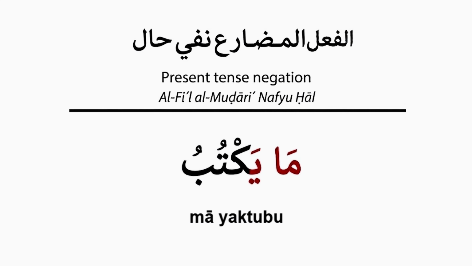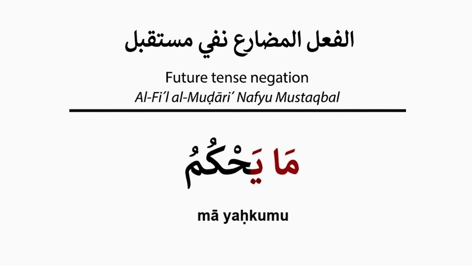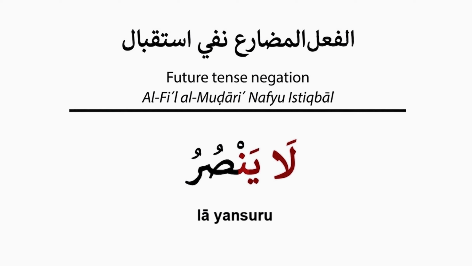Yaktubu, he's writing right now. Ma yaktubu, he's not writing right now. Or yahkumu, he's judging right now. Ma yahkumu, he's not judging right now. Our next form is الفعل المضارع نفي استقبال. Again we see الفعل المضارع نفي استقبال means the negation of the future.